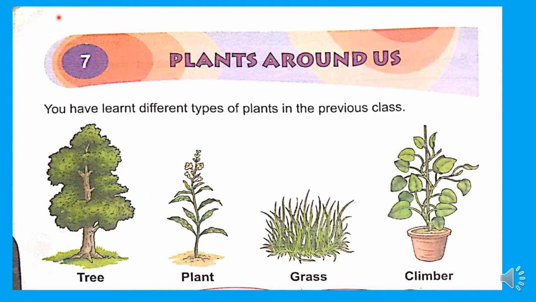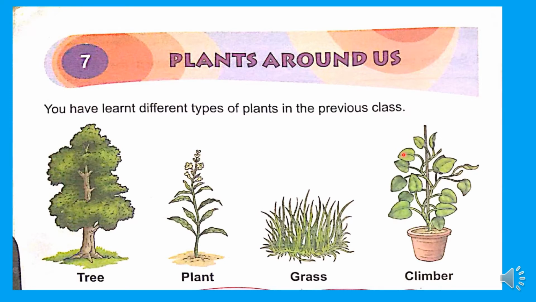Again, I'm saying we are seeing so many plants around us. Some plants are big, some are tall, some are small, some have a weak stem, some have a thick and hard stem. But most of the plants we see are green in color only. Yes or no, children? We depend upon plants for various necessities.